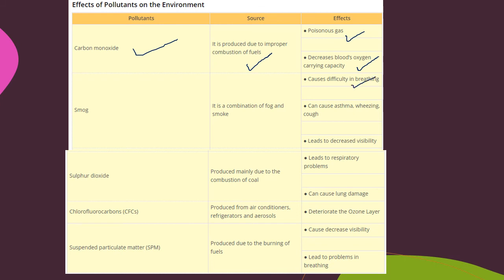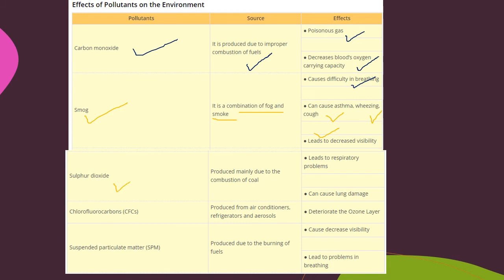The next one is smog. It is the combination of fog and smoke. You must have experienced this during your December and January season. You are not able to see at all. It is due to the mixing of the fog and the smoke. So this is called smog, and it can cause you asthma, wheezing problems, coughing, and it leads to decreased visibility. As you all know, it becomes fully foggy. We are not able to see the other side. So this is another one.